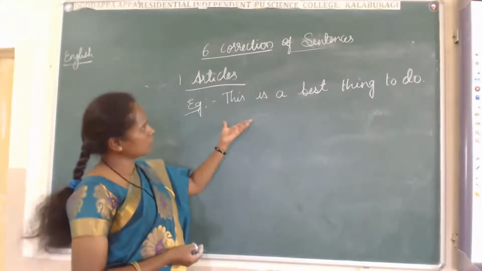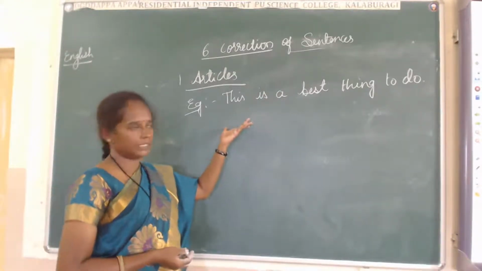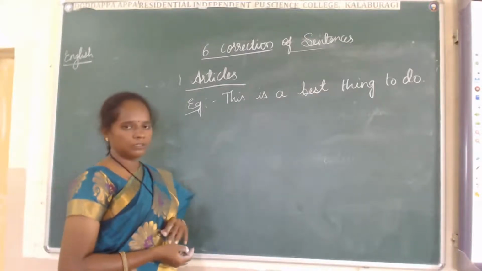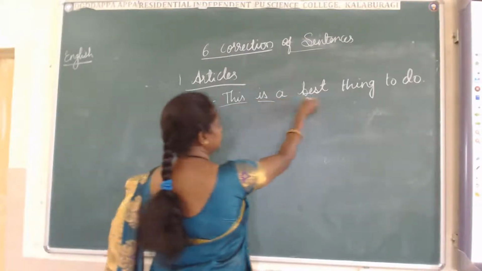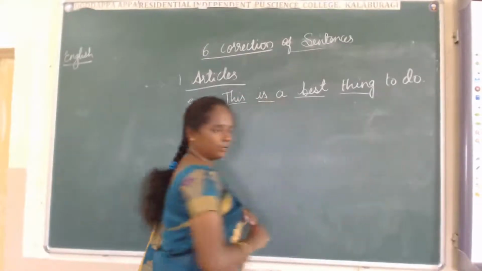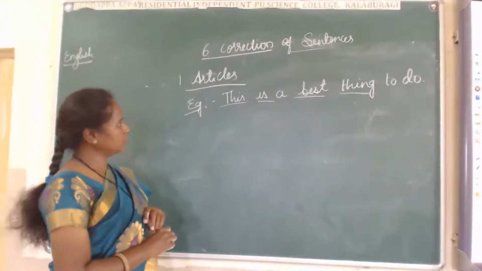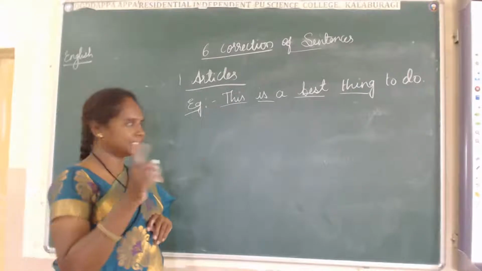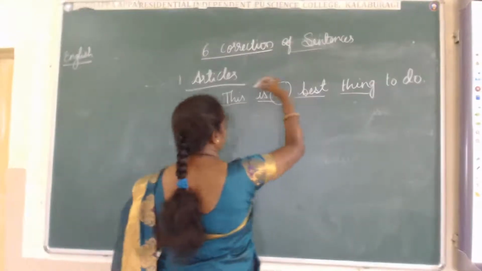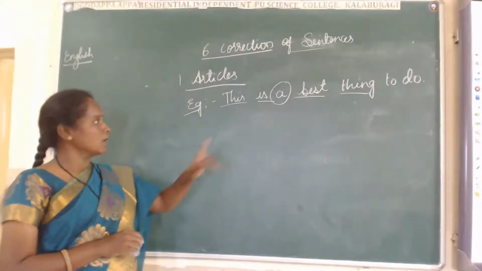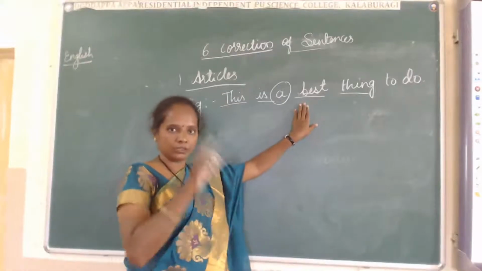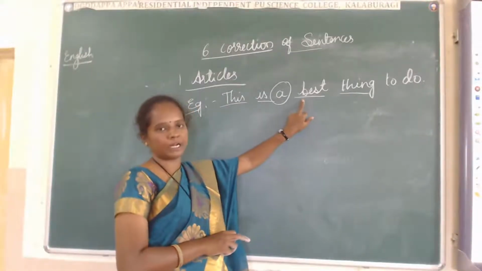Then what is wrong? Where is the error here? Where is the wrong in the sentence? This is a best thing to do. Okay, this is the right one. Where can we find the wrong here? Yes, we'll find it here. Why? Because best, I told you, is a superlative.